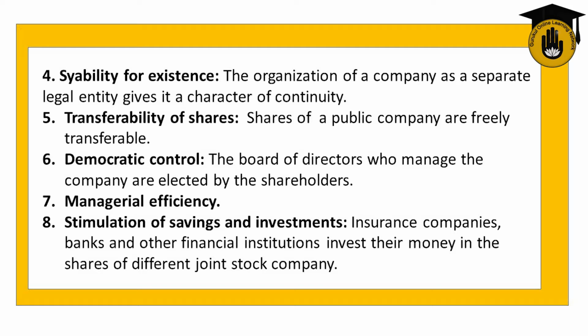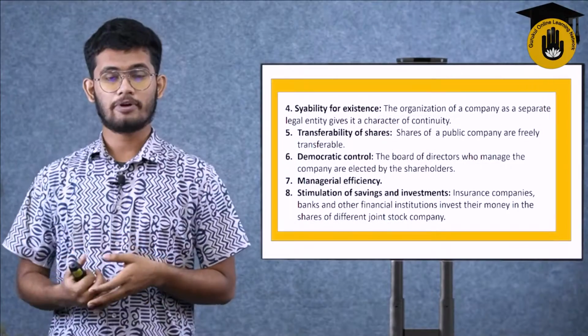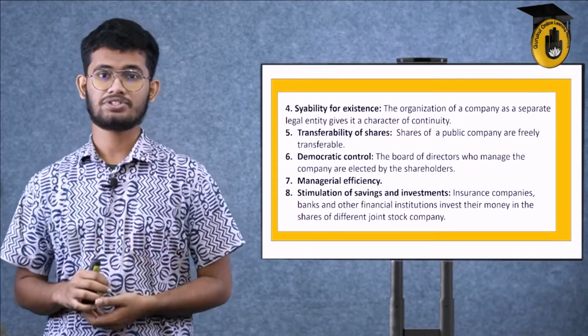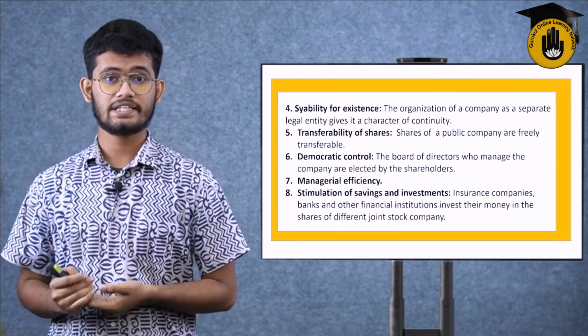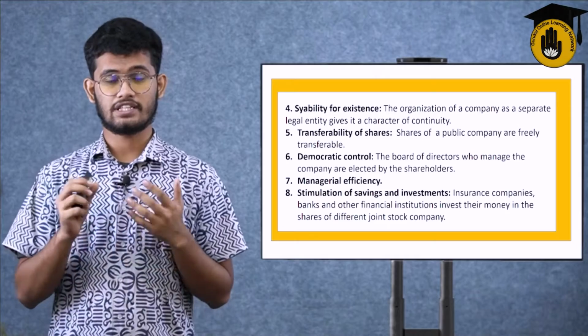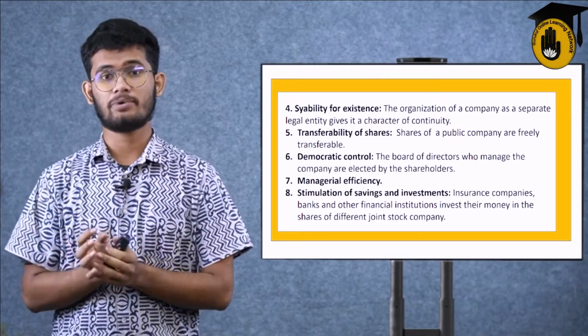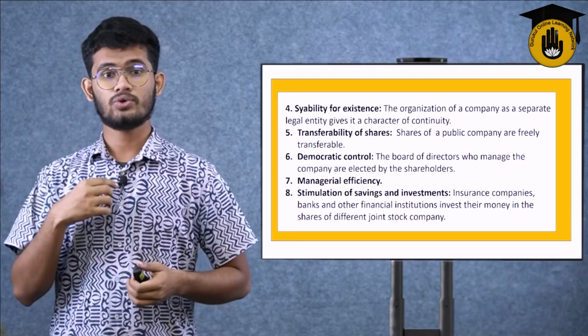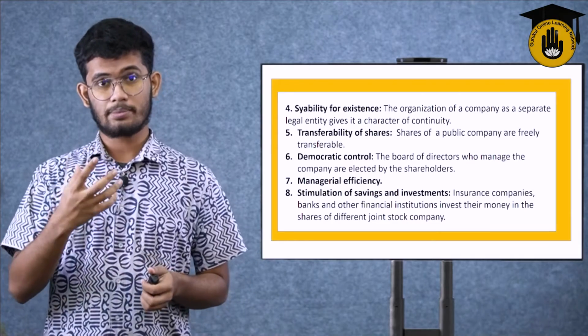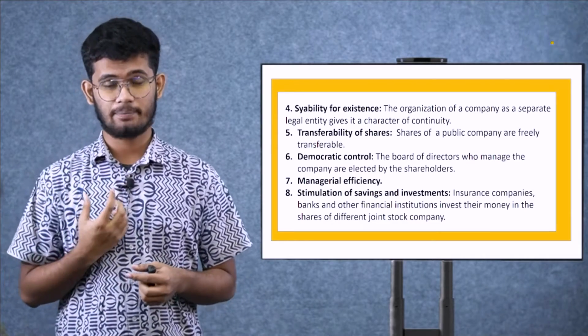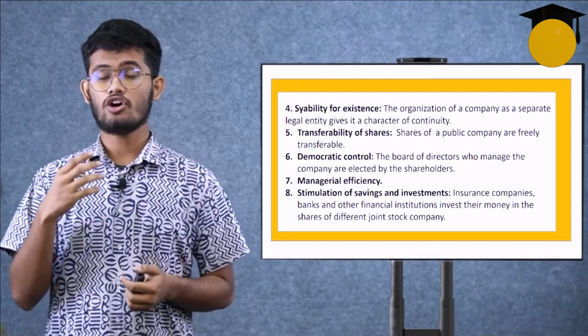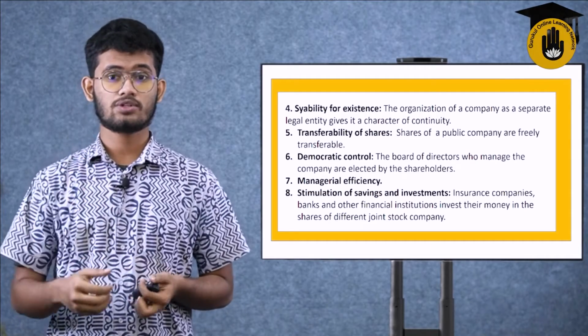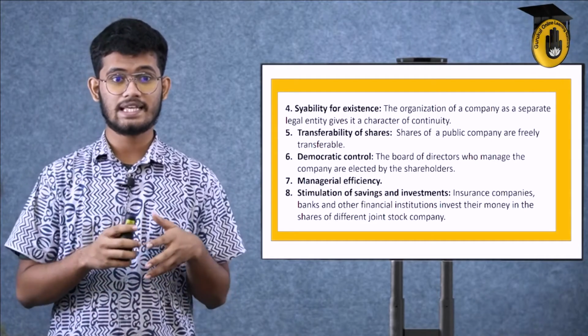A company, the organization of a company, has a separate legal entity, which gives it a character of continuity. In a company, every member has their own personality, their own legal entity. They are a part of the company. They're a small owner of the company, through which they have their own premises, their own decision-making abilities, their own consent, their own positive thoughts, whatever they want to give to the company. So the company has a separate legal entity.